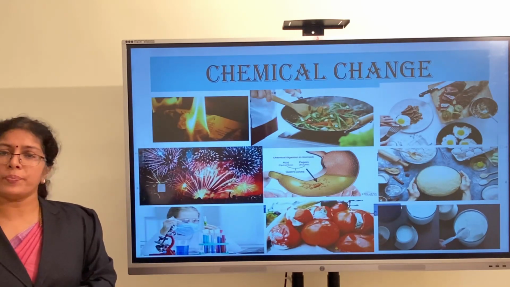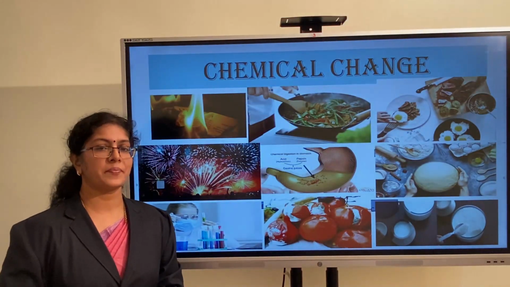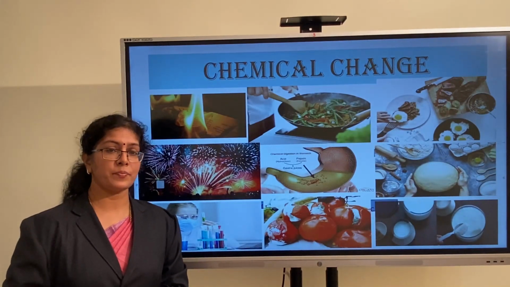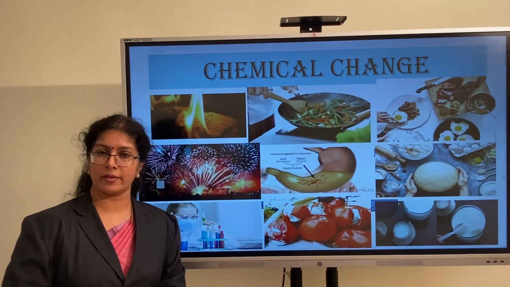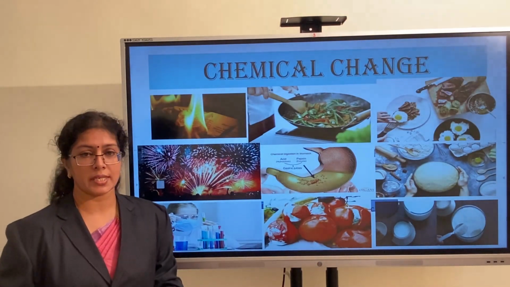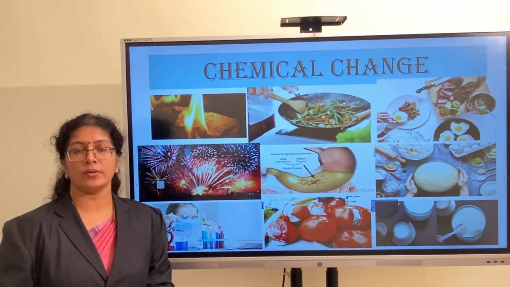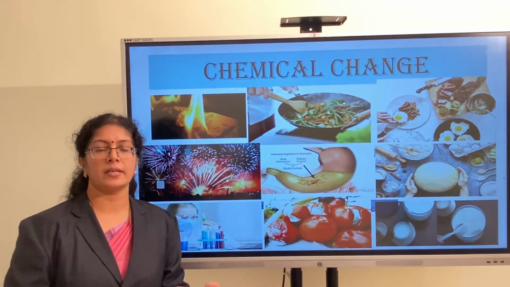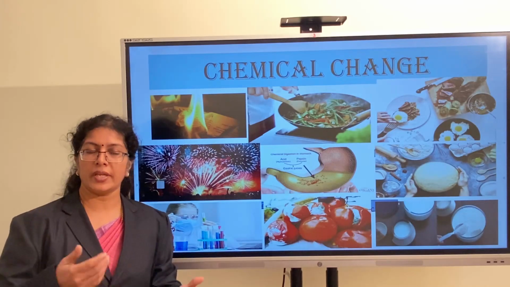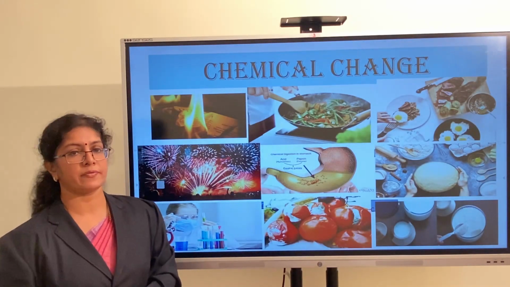There it may not be a chemical change. When we are making salads, we are placing different pieces of vegetables together. They are placed together, they are not changing their qualities by mixing. Physical component only, the presence is different. We can arrange them in different ways. That is the only change happening. So that is the physical change.